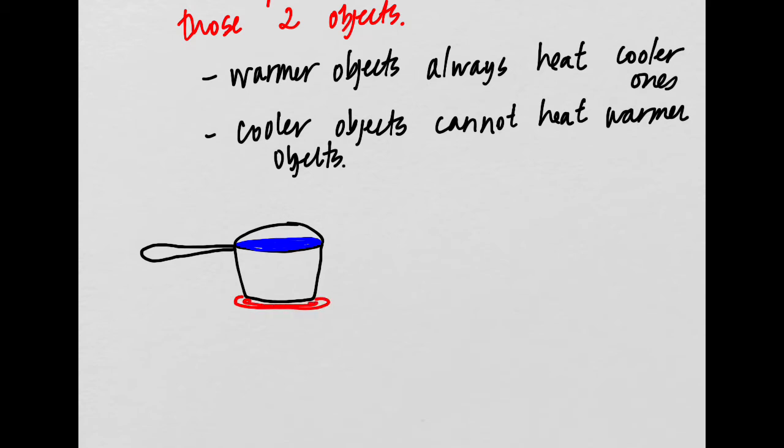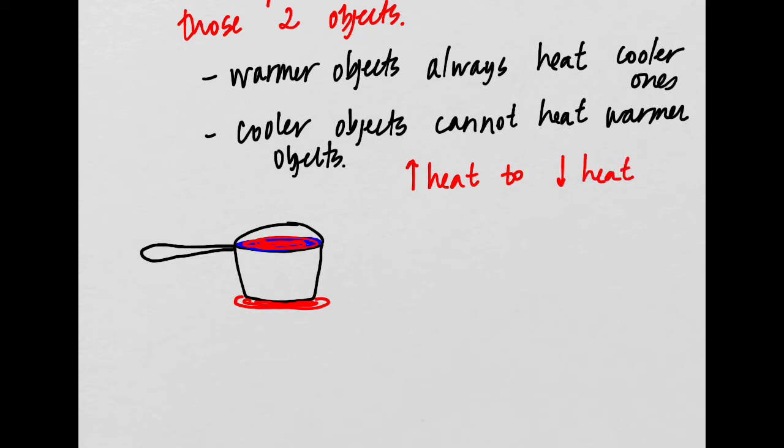Okay, so we're going to have this cold object sitting on this hot object. This cold object is not going to cool the hot one, right? It's going to do the opposite. This hot object is going to heat up the water. It's going to make the water hotter, right? So the heat transfer goes from areas of high heat to low heat.